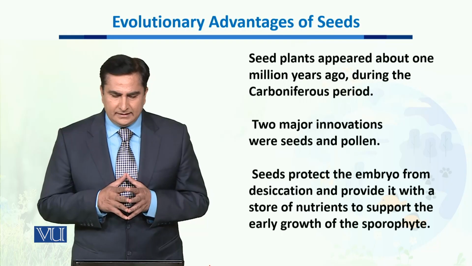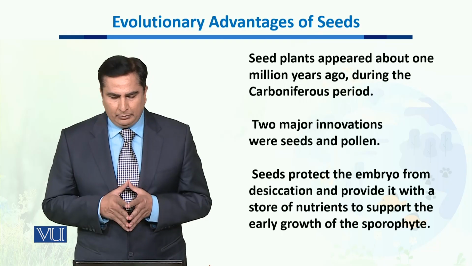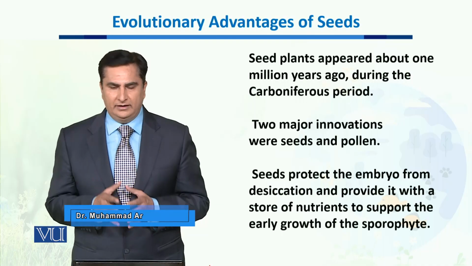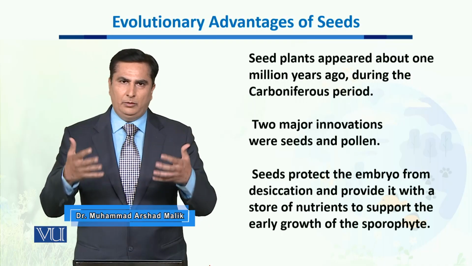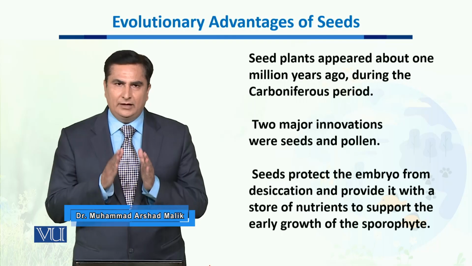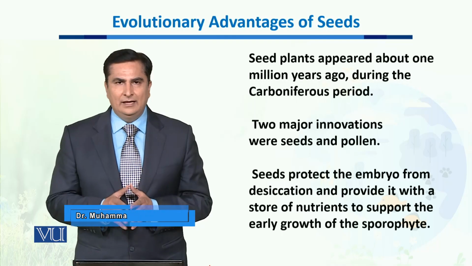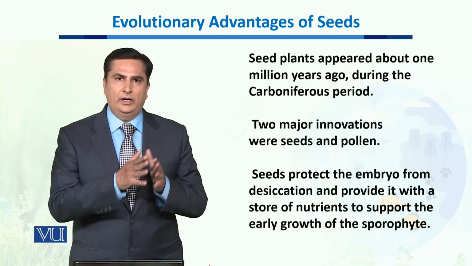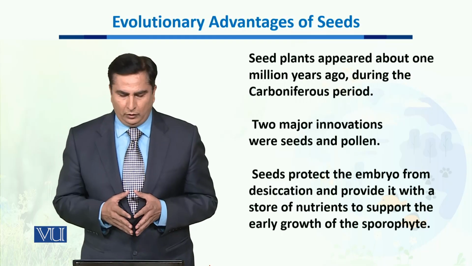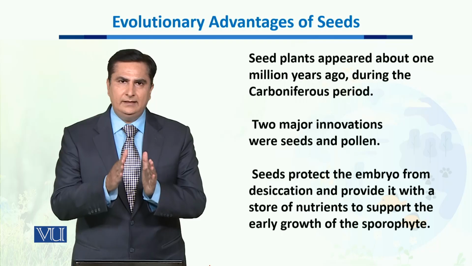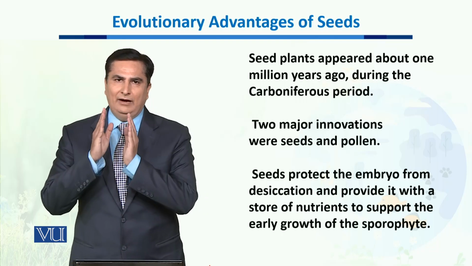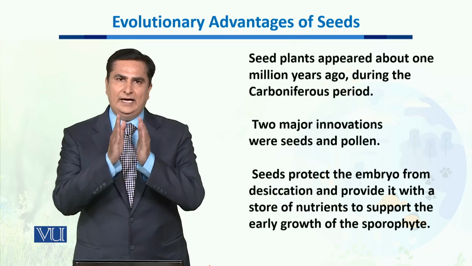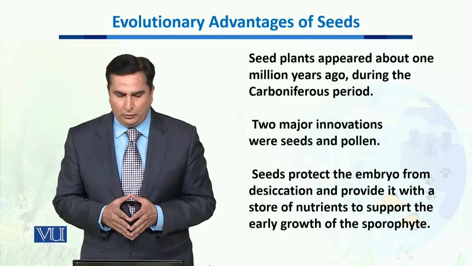Now, seed plants appeared about 1 million years ago during the Carboniferous period. When we talk about the evolution of seeds, there were two major innovations. First, the development of seeds, and the other one is the development of pollens. Now, seed is more evolutionary point. From an evolutionary point of view, seed has more advantage as compared to pollens.